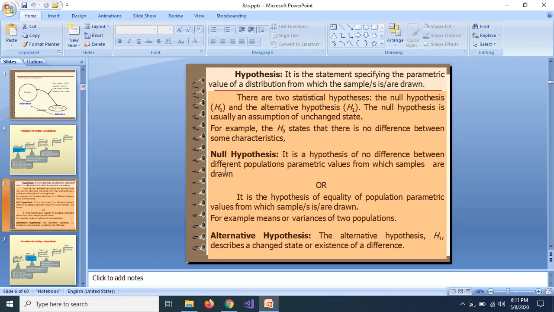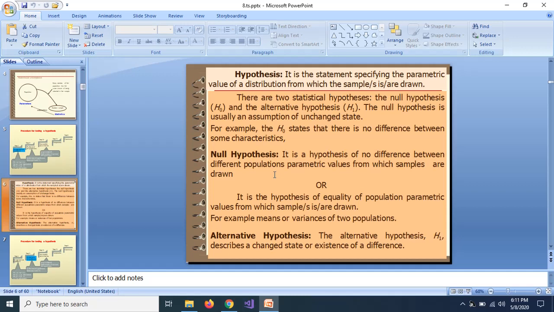Now basically we set two types of hypothesis. One is the null and another is the alternative. When we say null hypothesis, it means it's a statement of equality. There is no difference between the estimated value and the population parametric value. So whenever we set the null hypothesis, we should also set an alternative hypothesis, because whenever we want to reject the null hypothesis, then some alternative has to be accepted.